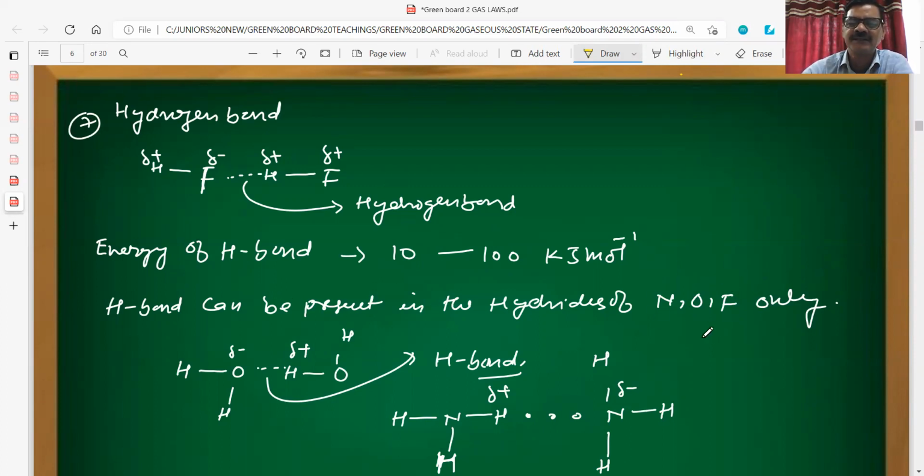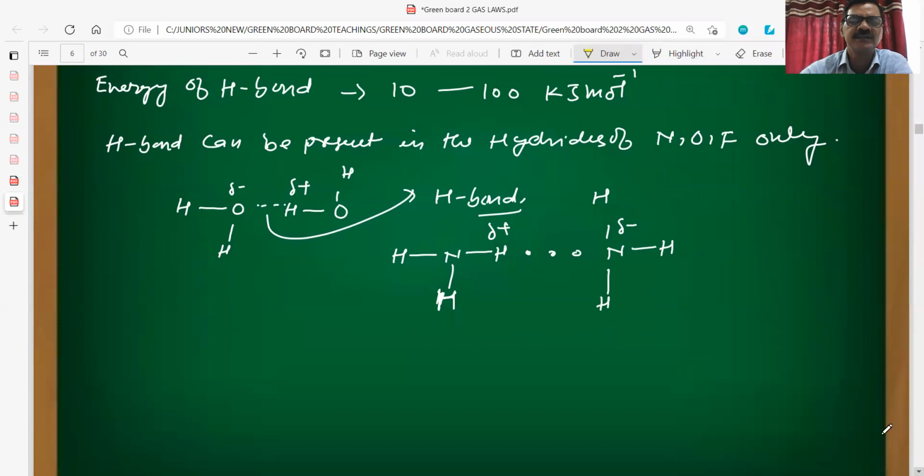In detail, we will discuss this hydrogen bond in chemical bonding. But we can see some simple things here. Take the H2O molecule. It has partial positive on the hydrogen and partial negative on the oxygen.